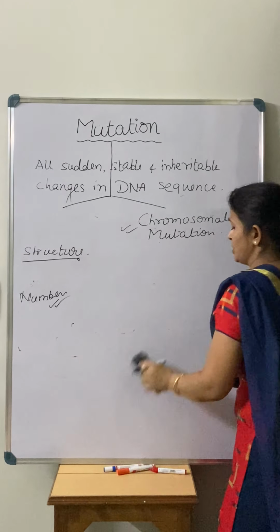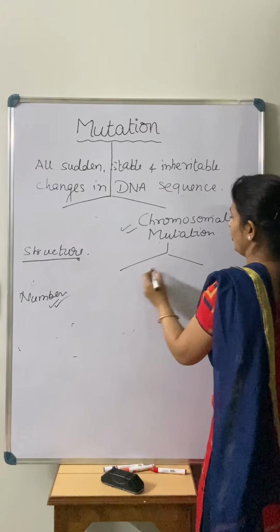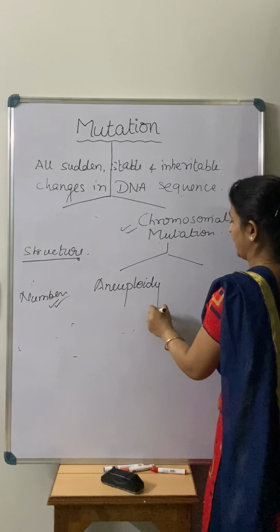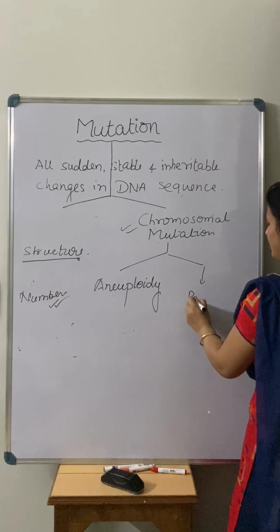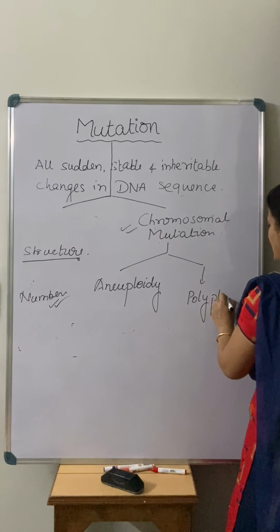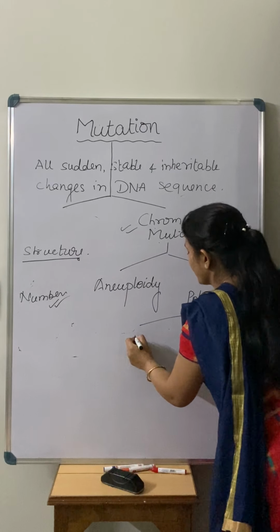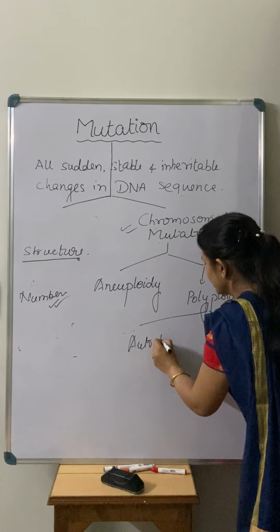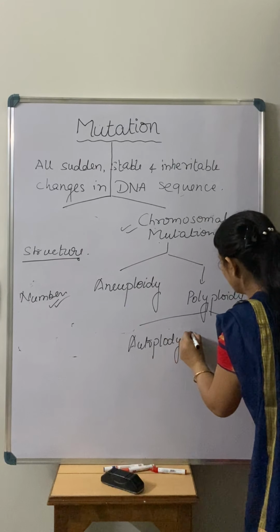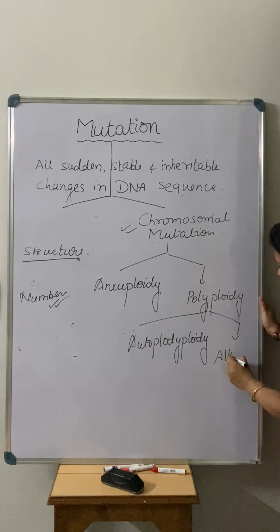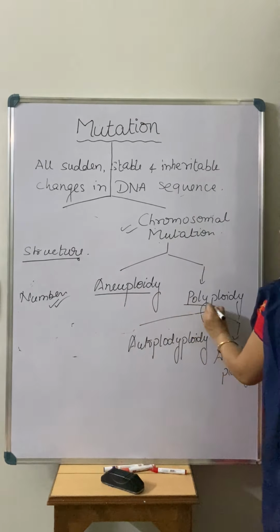Again, chromosomal mutation is of two types: aneuploidy and polyploidy. Right. Now what is polyploidy? Polyploidy is again of two types: autopolyploidy and allopolyploidy. So there are two types of polyploidy. Now what is the difference between aneuploidy and polyploidy?